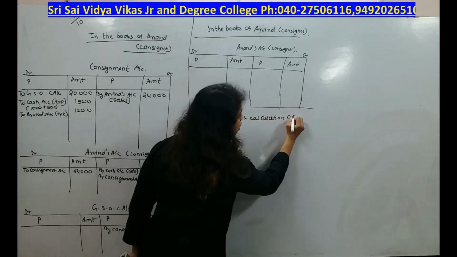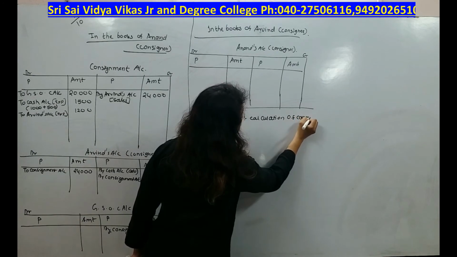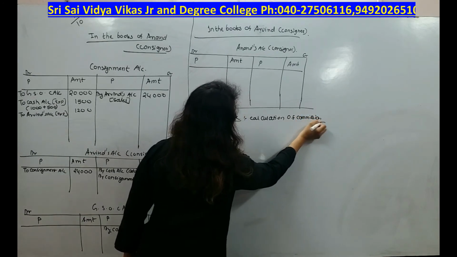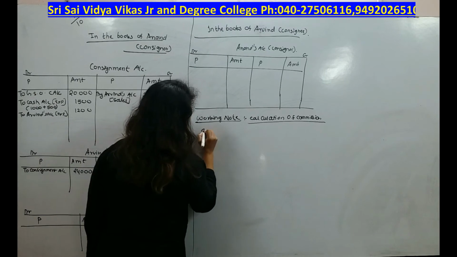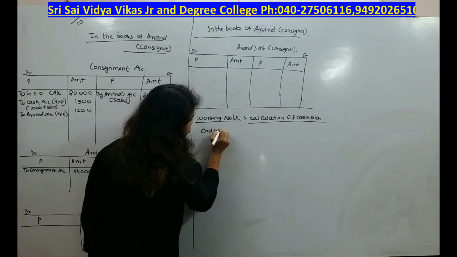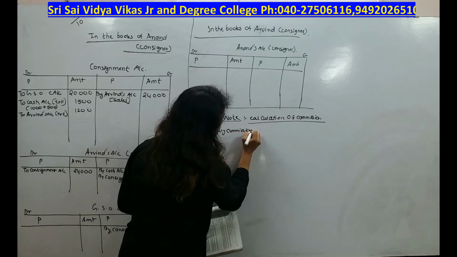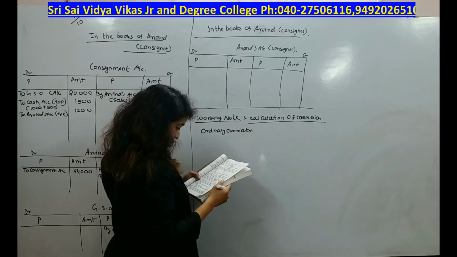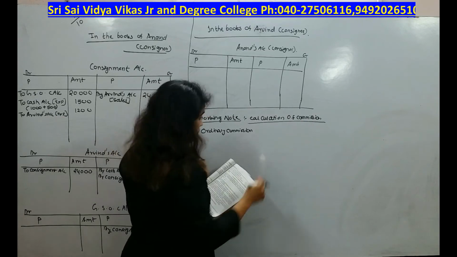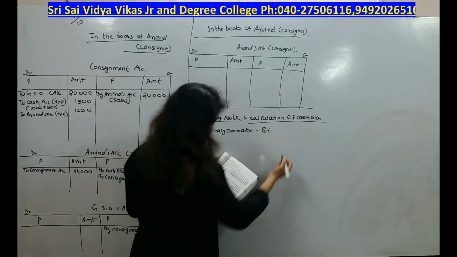Calculation of commission. Okay. Ordinary commission. What is the ordinary commission? He is getting ordinary commission of 8%. Right.